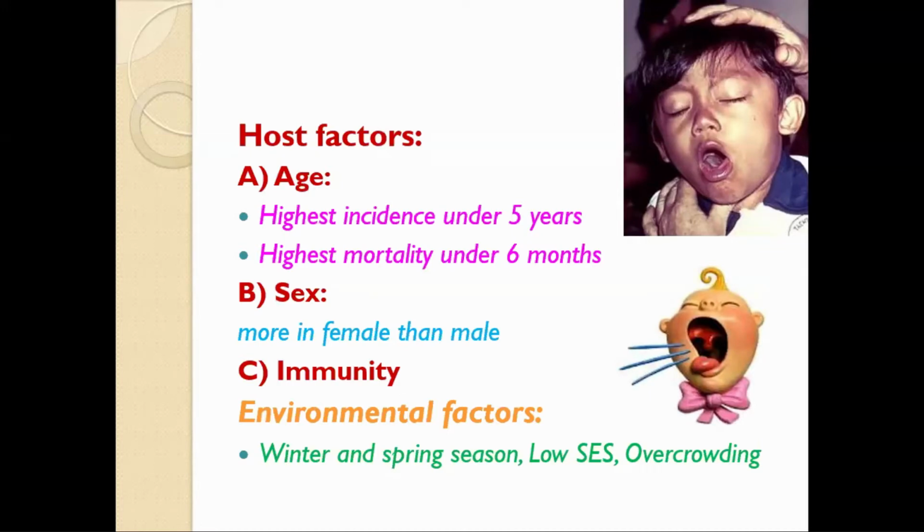It can occur at any age group, but the highest incidence is found in children less than 5 years, and that's why it is called a childhood disease. The highest mortality is found in children less than 6 months.